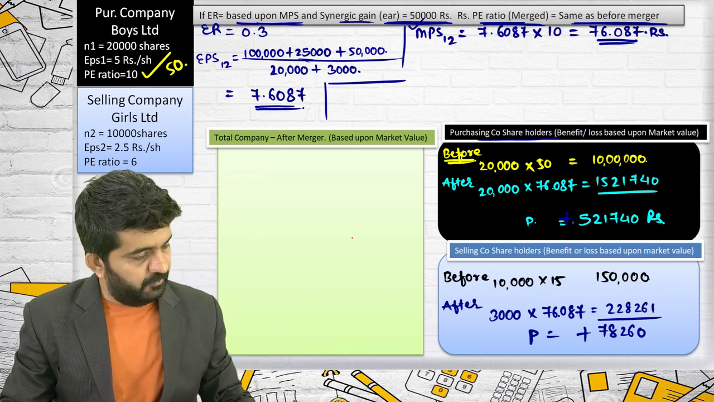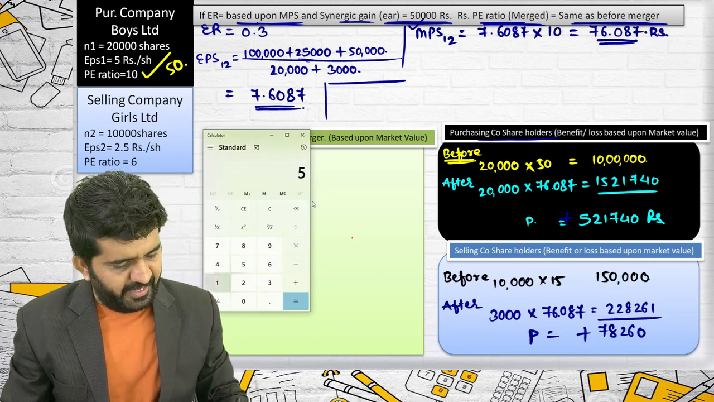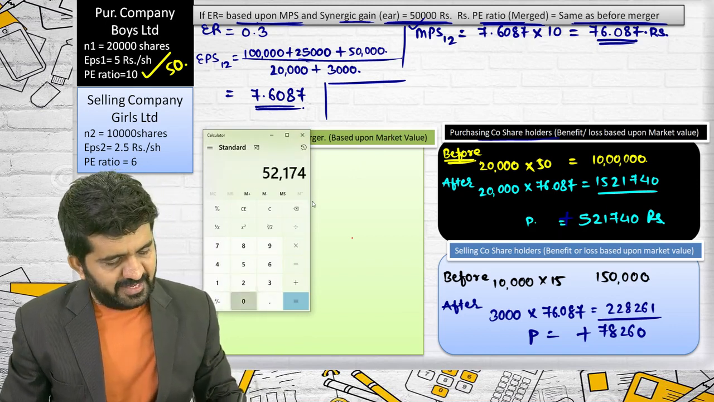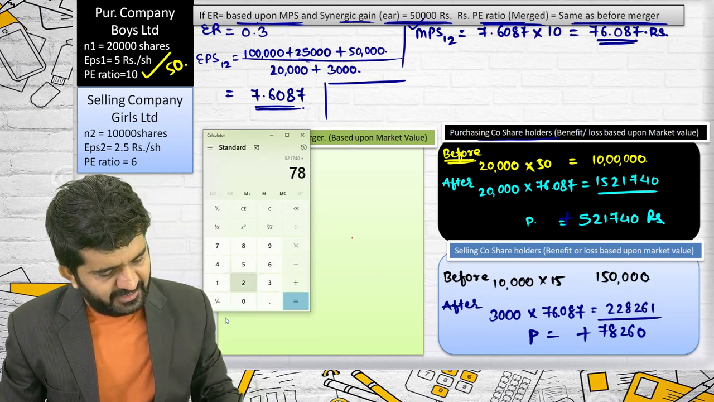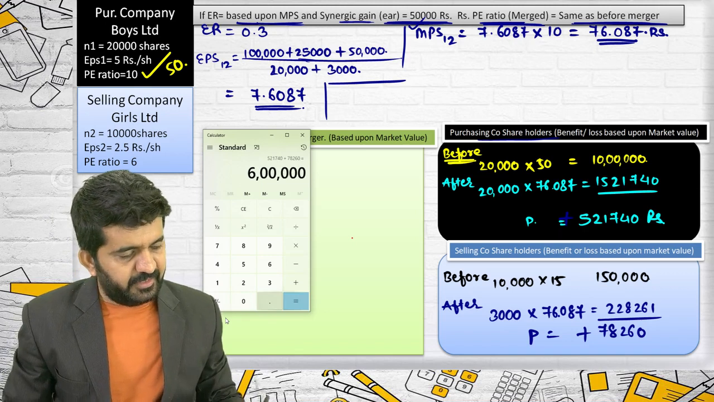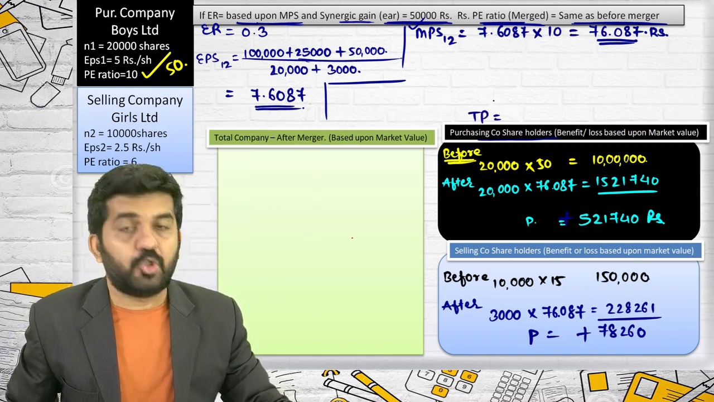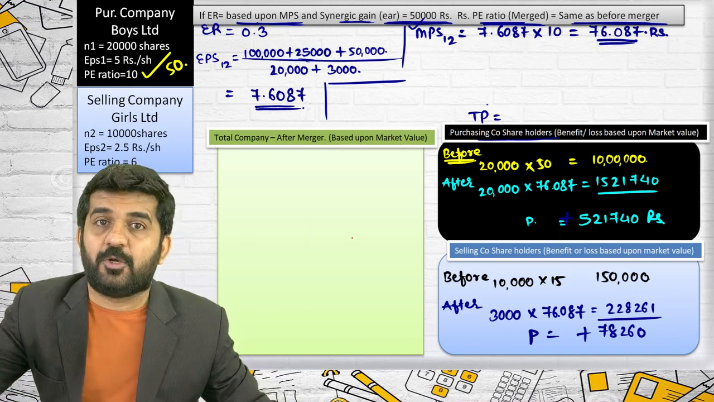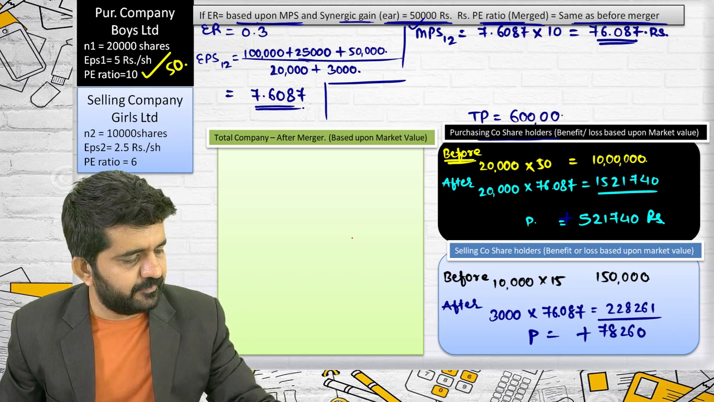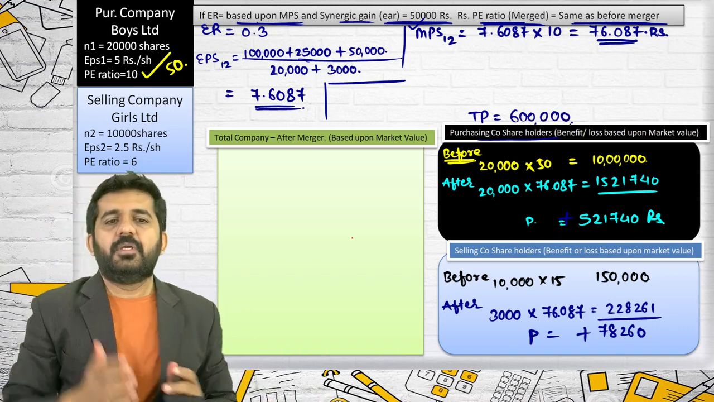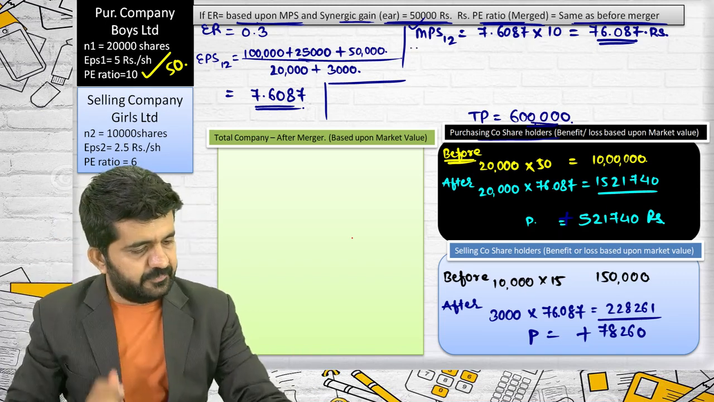Total profit will be 5,21,740 plus 78,260, which is 6 lakhs. Total benefit to all the shareholders, purchasing as well as selling company, is 6 lakhs. Is it alright? This is 6 lakhs rupees.